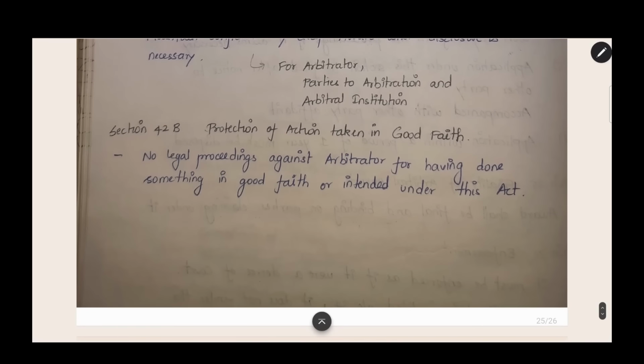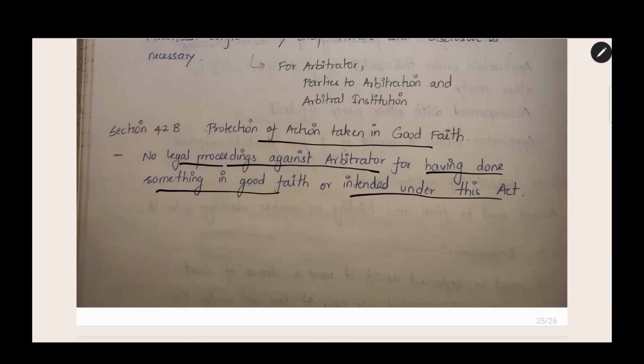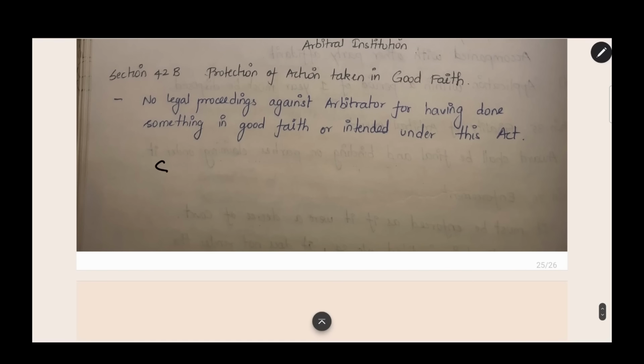The next section is section number 42B, protection of action taken in good faith. No legal proceedings against arbitrator for having done something in good faith or intended under this act. If the arbitrator does something in good faith, you cannot make a case against him for doing that action. The good faith of the arbitrator protects him from any cases being filed on him. Now there is one more section called section number 43 which talks about the limitation period. This is not so important and you can read it in the book. That's all. This is the end for chapter 4, the fundamentals of arbitration.